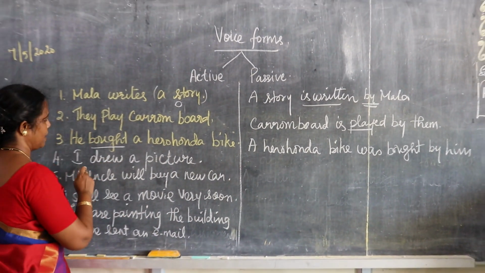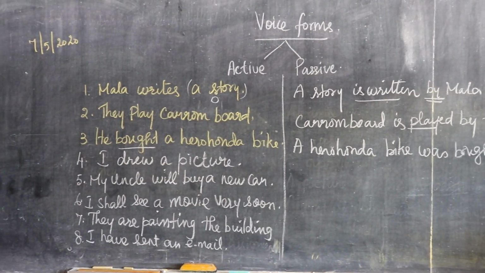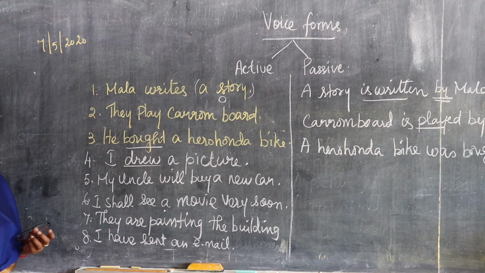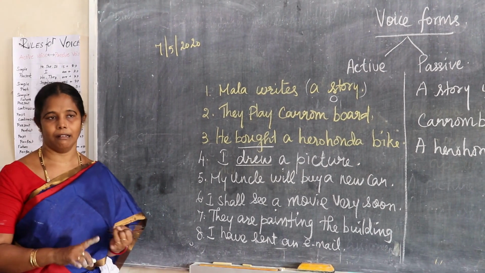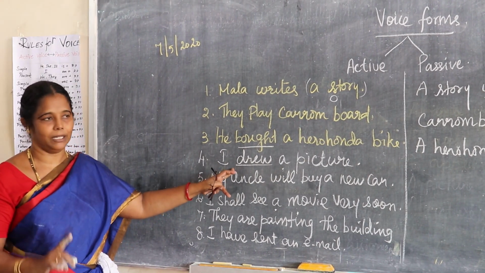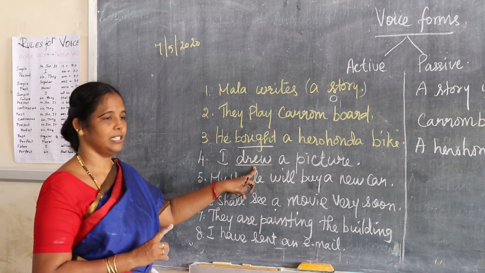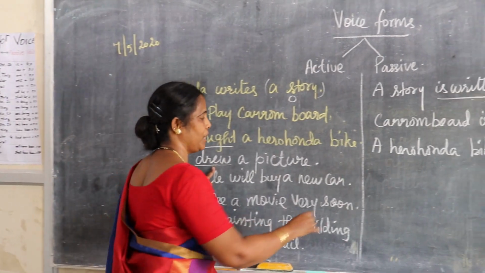The next one, I drew a picture. If you have any doubt regarding this, say it in your mind: draw, drew, drawn. So the sentence is simple past tense, and we should change it into was plus past participle.